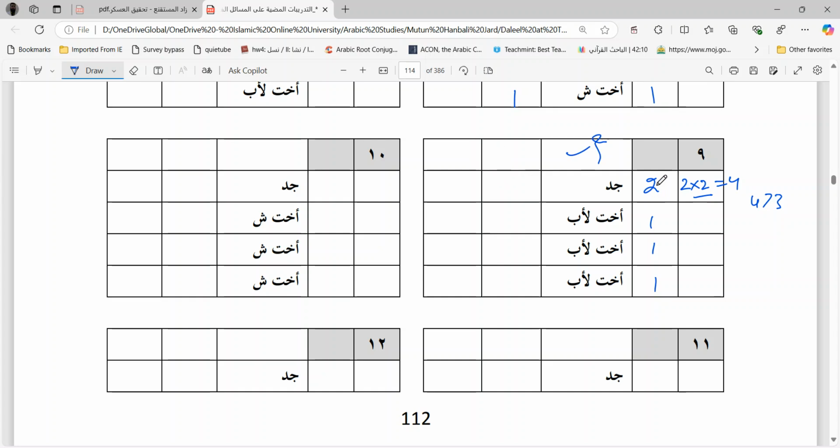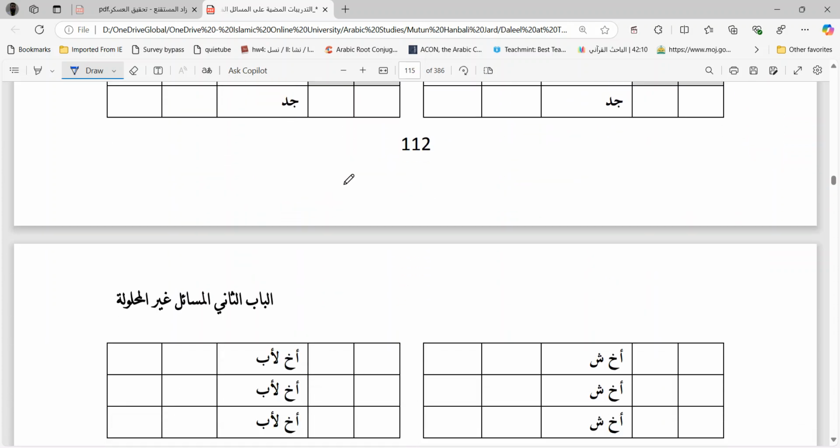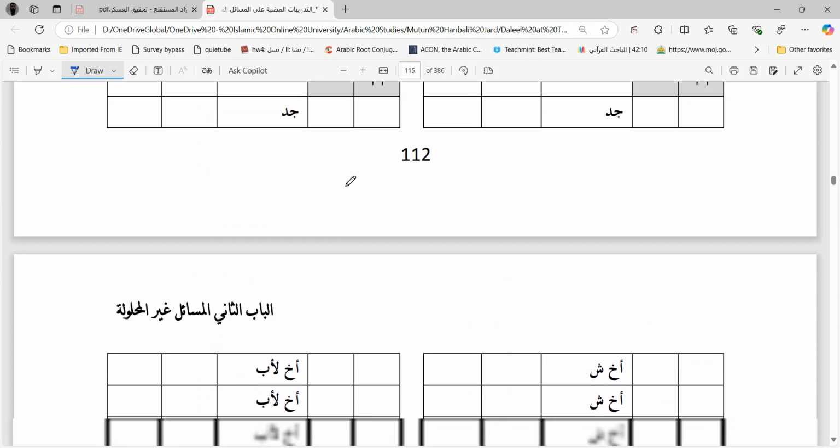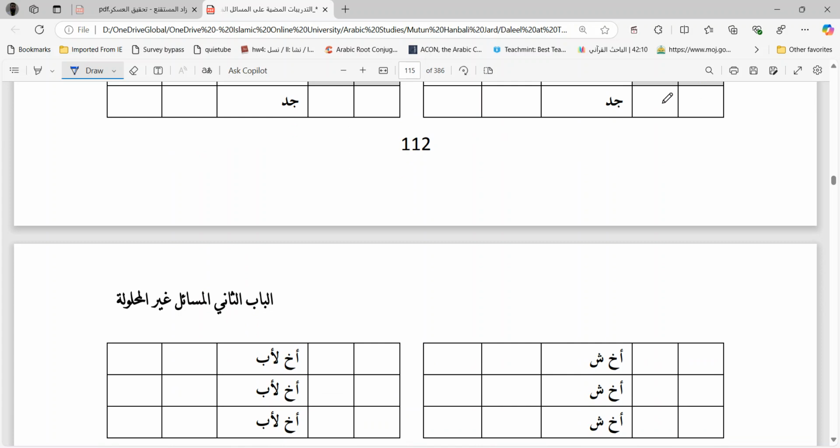Divide the whole property into 2, 3, 4, 5 parts. 2 to the grandfather, 1 to each of these sisters. Grandfather is getting 40%, which is 2 by 5, and it is more than one third. Likewise, this is exactly the same because here instead of Ukht Liab, you have Ukht Shakika. Number 11, you have a grandfather and 3 brothers. So grandfather is only 1 head count because they are only brothers, not a mixture of brothers and sisters, and they have 1 each.